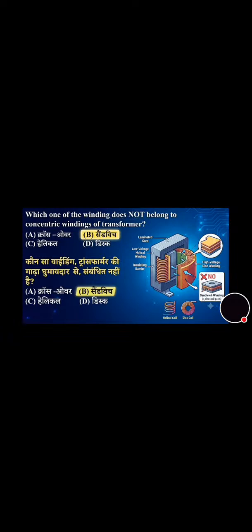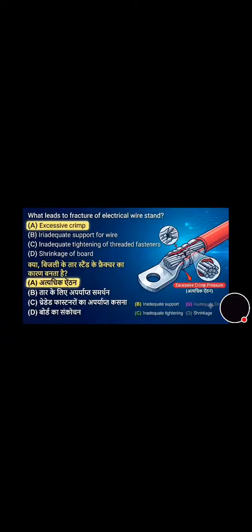Now next question, which one of the windings does not belong to concentric winding of transformer? Its correct answer is option B, that is sandwich. Now we will move towards the next question that's on the screen. You can see what leads to fracture of electrical wire strand, and its correct answer is option A, that is excessive crimp. You can see in the photo also how excessive crimp looks.